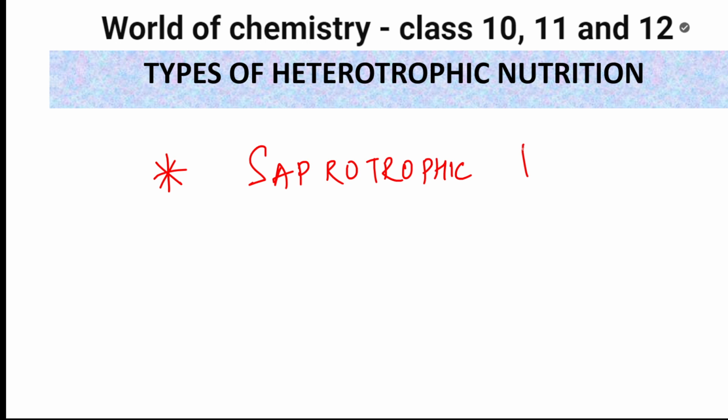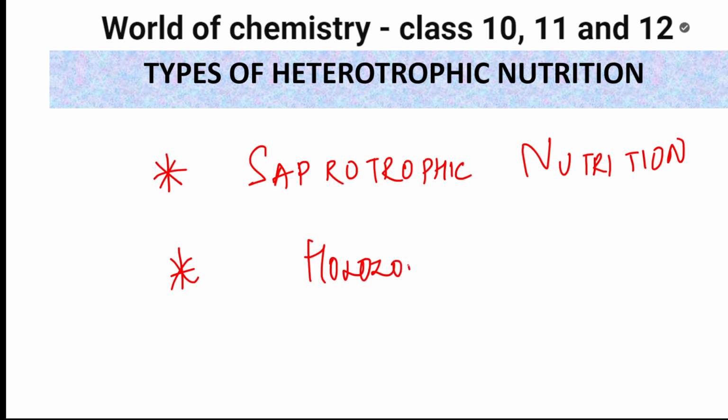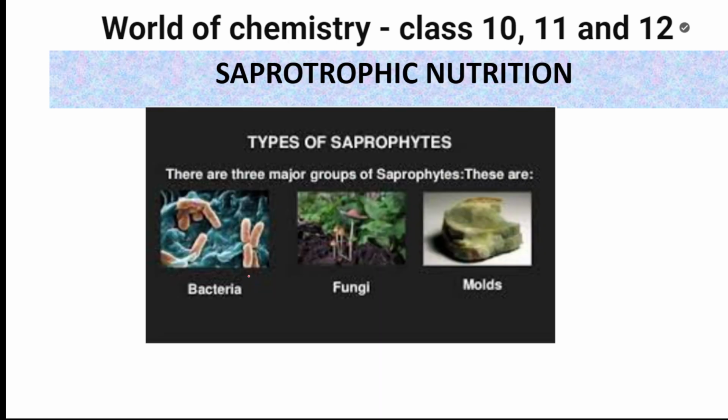So the first type of nutrition which we're going to see is saprotrophic nutrition. The second type of nutrition which we are going to see is holozoic nutrition. So these are the two types of nutrition which we are going to see in heterotrophic nutrition. Heterotrophs can't prepare their own food. They have to depend upon something. Now let's see what is meant by saprotrophic nutrition. Examples are bacteria, fungi, molds, houseflies, and all these are saprotrophic.